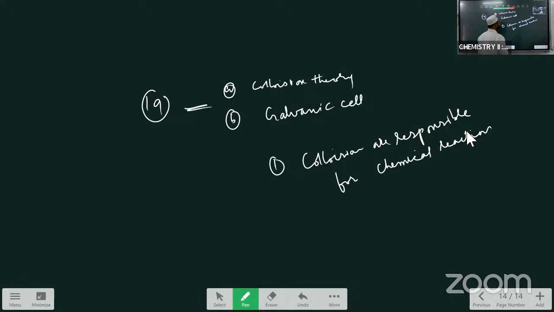Once again I am repeating. Simply you can also write: collisions are responsible for the chemical reaction. Colliding molecules should be in proper orientation. Add this along with it. So this is about the first postulate. What is the second one? The first point is done, we have introduced it: because of collision the chemical reaction happens. Collision happened, molecules hit each other, and when collision happened the chemical reaction occurs. Collisions are responsible for the chemical reaction. Colliding molecules should come in proper orientation. This is the first postulate.